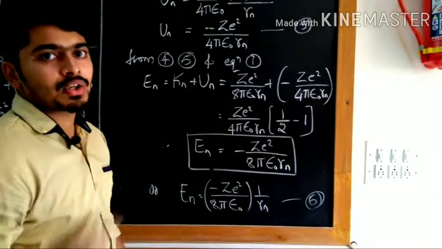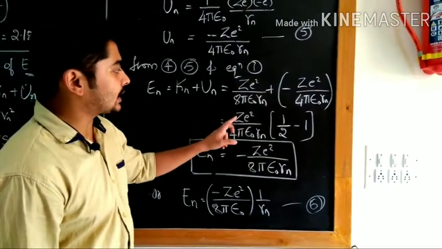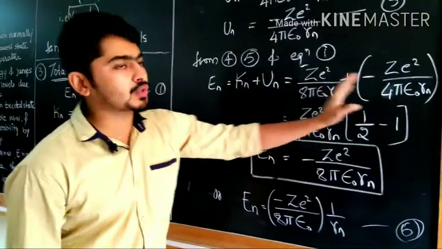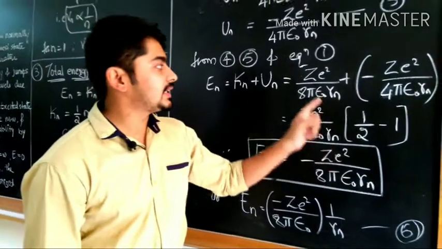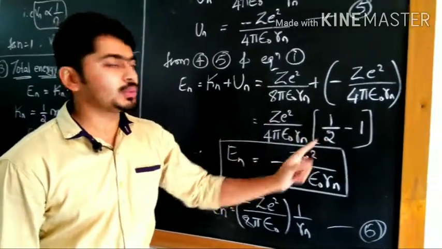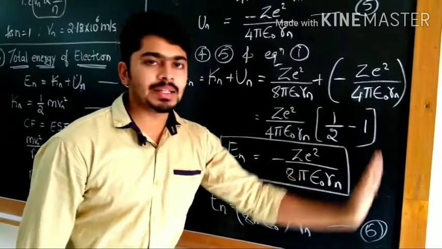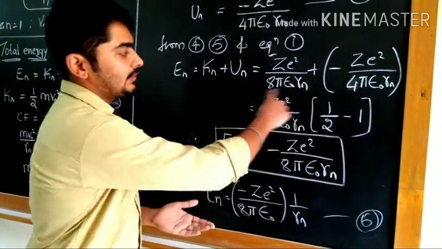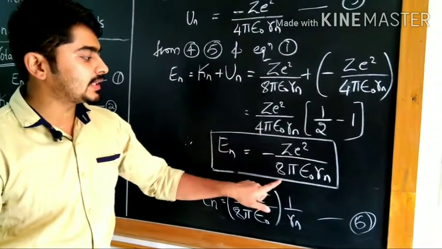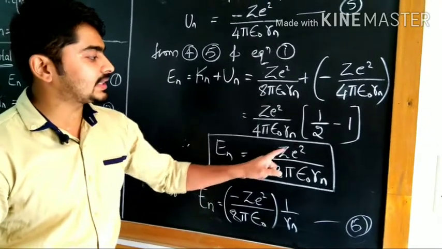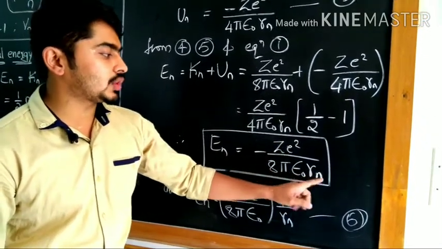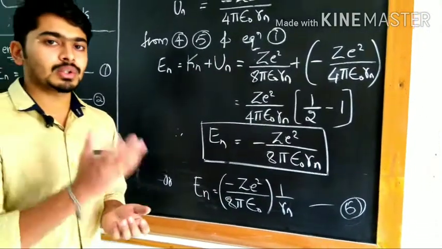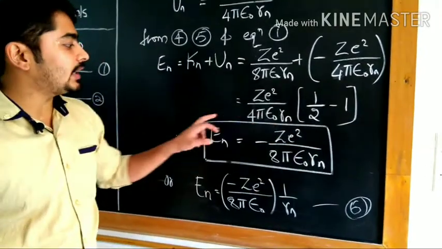Here some parameters are constant, so let us take those constant parameters outside. Z square is common here and 4 pi epsilon naught rn is also common, so take it outside. Remaining in this factor is 1 by 2 minus 1. 1 by 2 minus 1 is minus 1 by 2. So minus 1 by 2 into the same factor. Minus 1 by 2 into 4 is minus 8. So minus Ze square by 8 pi epsilon naught rn is the equation of energy. Total energy of an atom is given by this equation.